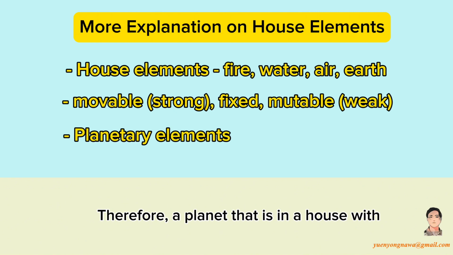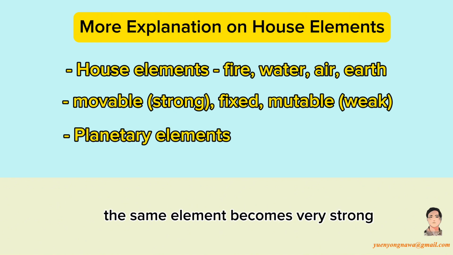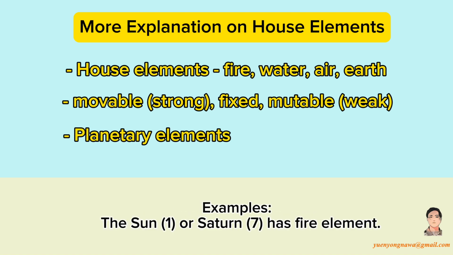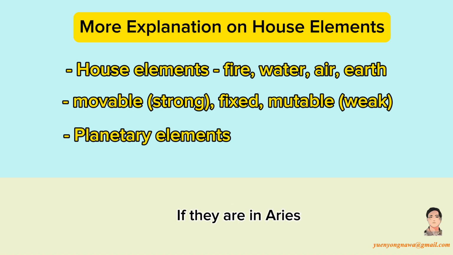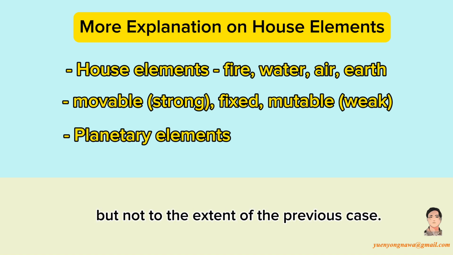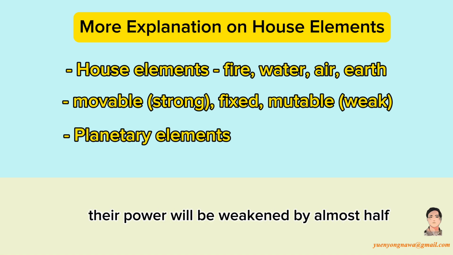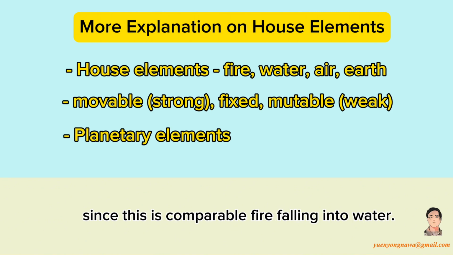Therefore, a planet that is in a house with the same element becomes very strong, while being in a house with another element gives a different result. Examples: the Sun, 1, or Saturn, 7, has fire element. If they are in Aries, movable fire element, they will become very powerful. If they are in Leo, fixed fire element, they will become powerful but not to the extent of the previous case. If they are in Cancer, movable water element, their power will be weakened by almost half, since this is comparable to fire falling into water.